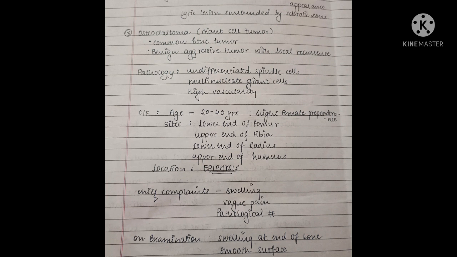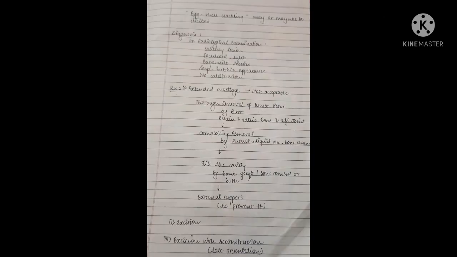Clinical features: most common age second to fourth decade, slight female preponderance, and sites are especially around the knee joint, which includes lower end of femur, upper end of tibia. Other sites include lower end of radius and upper end of humerus. Location: epiphyseal area. Chief complaints: patient presents with swelling, vague pain, or pathological fracture. On examination, we see swelling at the end of the bone, smooth surface, and tenderness. Eggshell cracking may or may not be elicited.